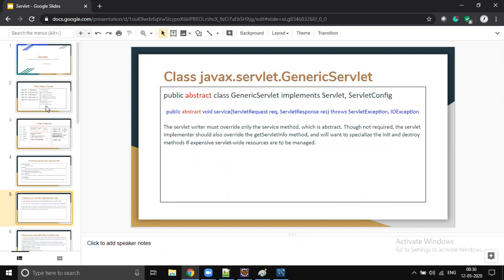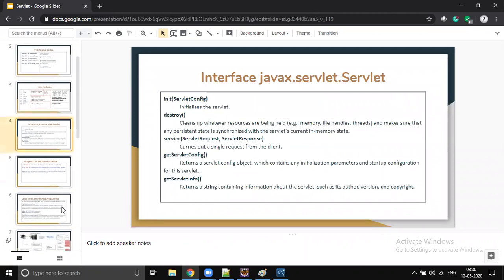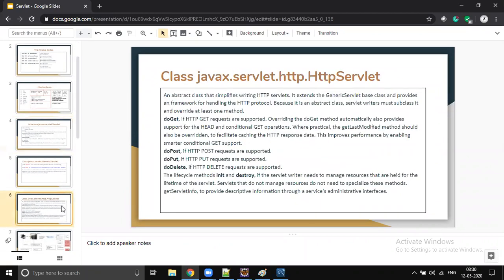To give extended support for the HTTP protocol, Sun Microsystems introduced a separate servlet, purely dedicated to HTTP. Why only HTTP? Because it is the most commonly used protocol in the World Wide Web, very widely used.